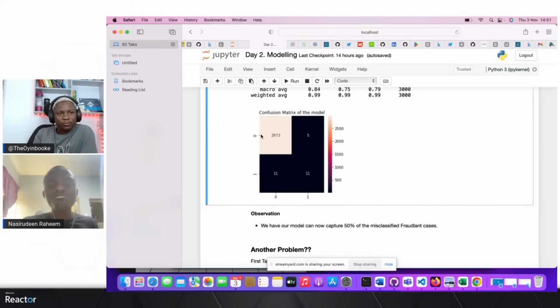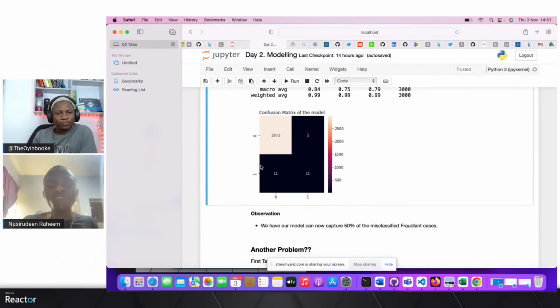It means that the actual value is that this particular customer is without a fraudulent case, but our model predicts that this has fraudulent activities. And the second one is that this particular customer actually has a fraudulent case, but our model is telling us no, without a fraudulent case.